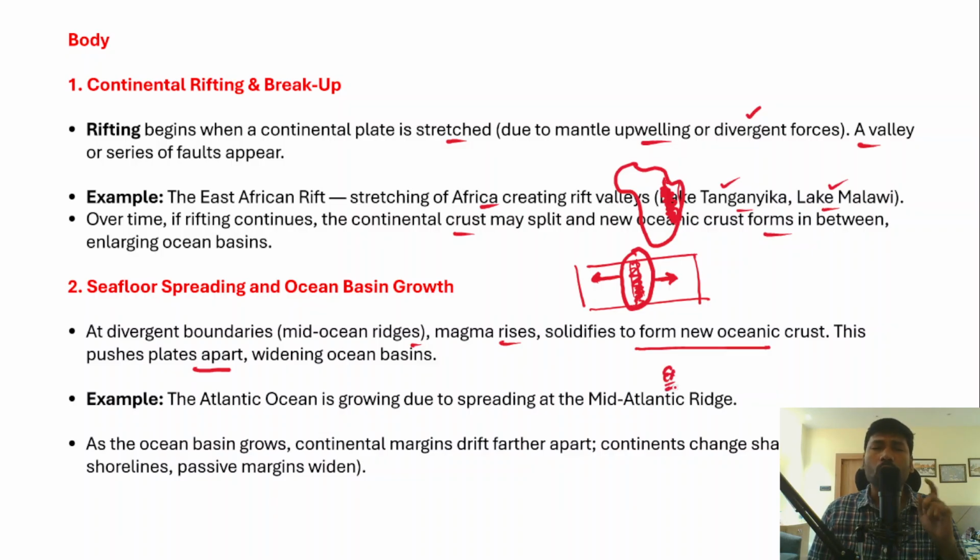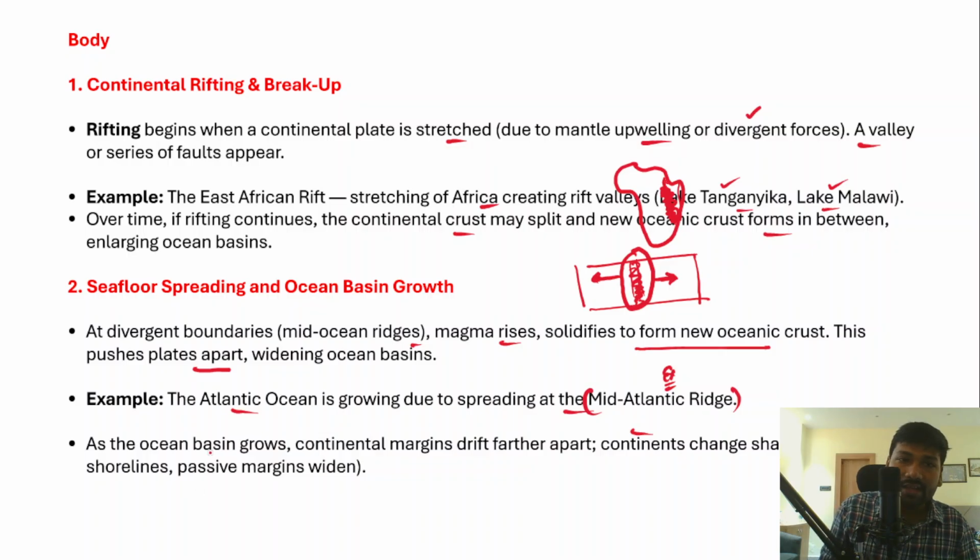Now what is the best example of it? Remember, whenever you write geography answers, it is advised that you draw diagrams along with your answer. Now the Atlantic Ocean is growing due to the spreading of the Atlantic ridge. In the Atlantic Ocean there is a mid-Atlantic ridge, and in fact the Atlantic Ocean is growing because of the presence of the mid-Atlantic ridge, which has been formed by seafloor spreading and other geographical phenomena.